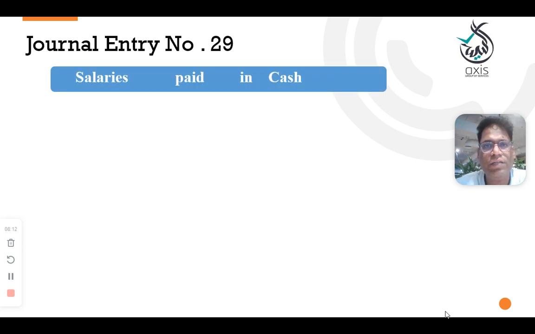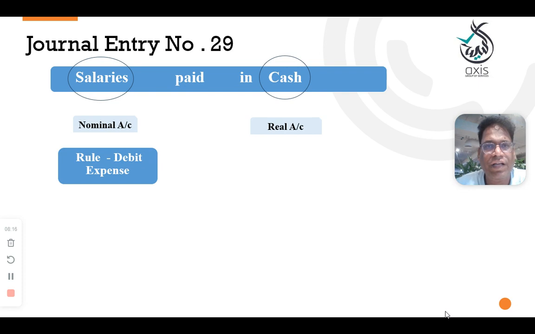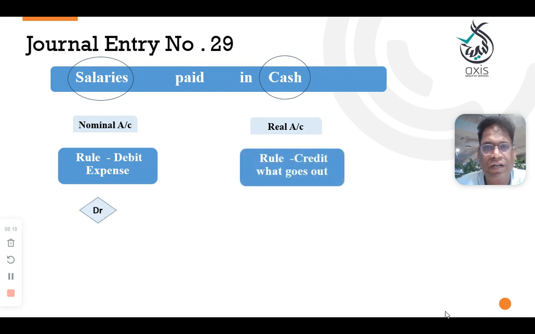Entry number 29. Salary is paid in cash. Salary is the name of the expenditure. Cash is a real account. Name of the expenditure debit, and the real account cash is going out, credit.